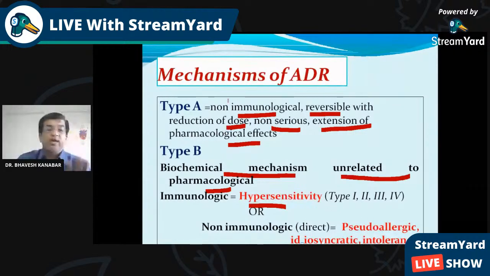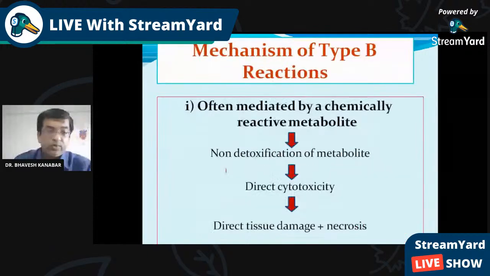So these are the mechanisms in one slide. Because of the extension of the pharmacological action, that is a mechanism. Because of an unrelated pharmacological action, that is also a mechanism. Because of the immunological reaction, hypersensitivity, that is a mechanism. Pseudo-allergy, idiosyncratic, these are all terms used as mechanisms of adverse drug reaction.